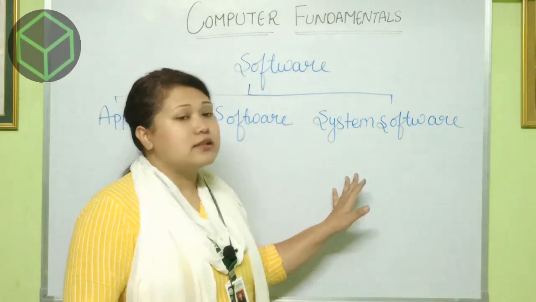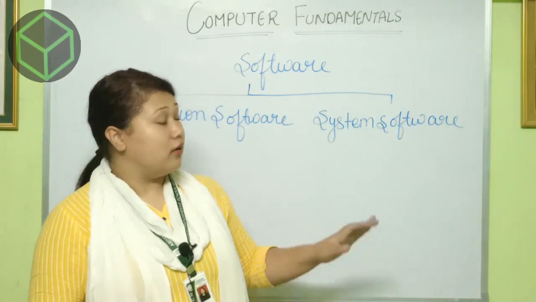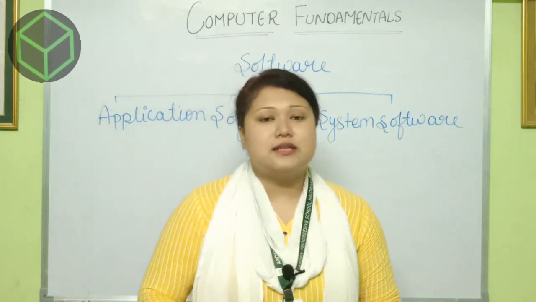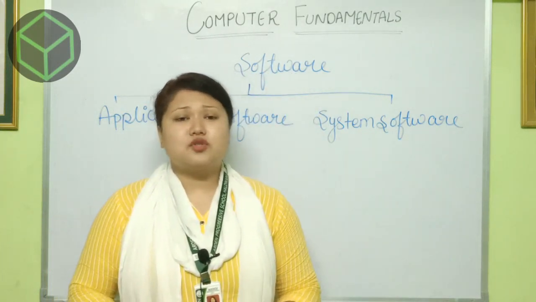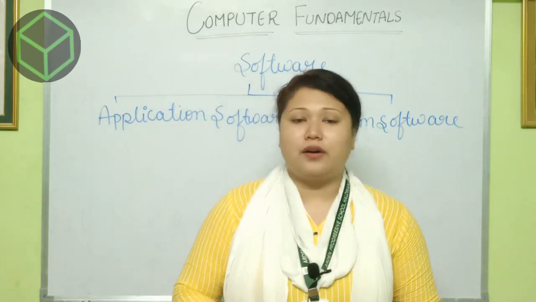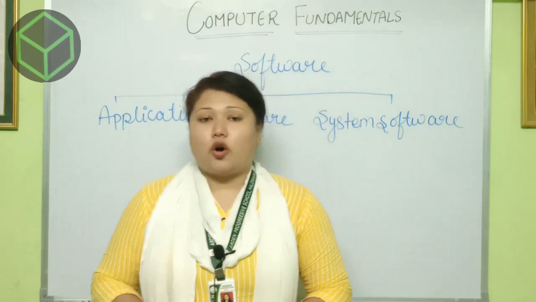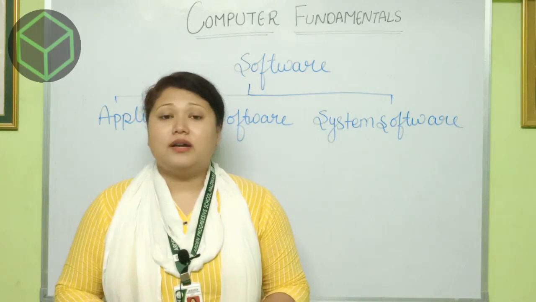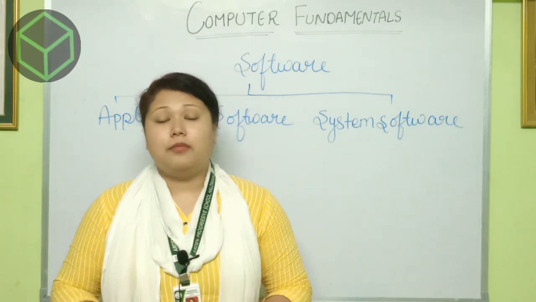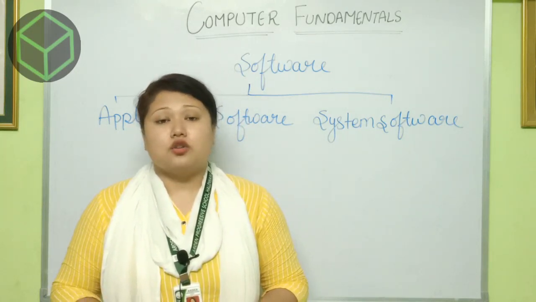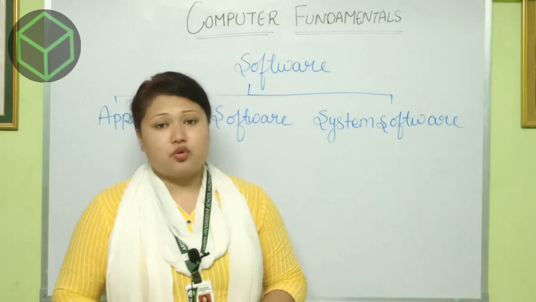Whereas the second type of software is system software. System software is the most important part of a computer system. Why? Because it helps the system to start. It is kind of the soul of a computer system.